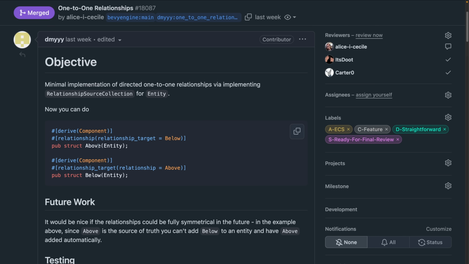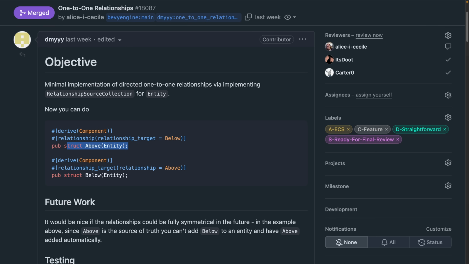The example in the PR constructs an above and below one-to-one relationship where above is the source of the information. This is actually a really important note: this is an asymmetrical relationship, which means that one component in the relationship is the source of truth. In this example, as we discussed, it's above. Adding above to an entity causes the below component to be added to the other entity automatically, similar to how one-to-many relationships work. But adding below does not cause the above component to be added because above is the source of truth and below just follows that.